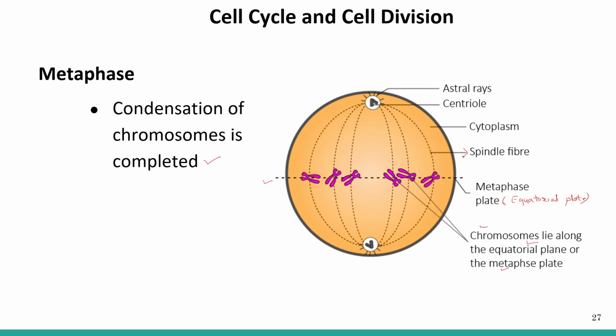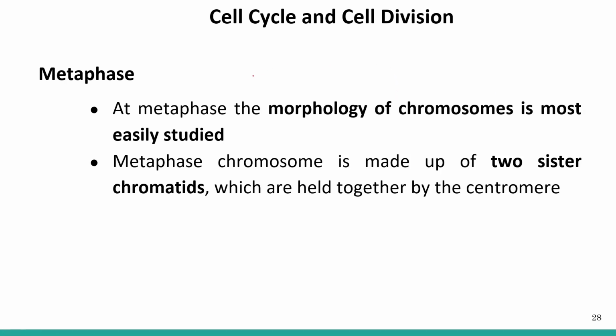These are the spindle fibers. Here is the cytoplasm of the cell. These are the centrioles, and asters are seen radiating from the centriole. One point to remember is that at metaphase, the morphology of the chromosome is most easily studied, so the chromosomes are visible very clearly at the metaphase stage.